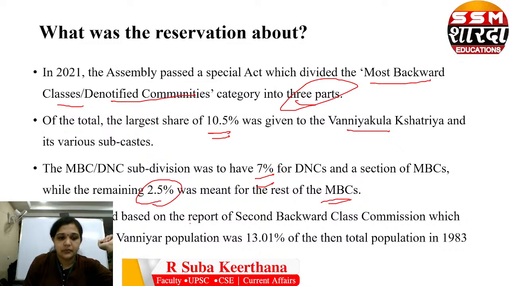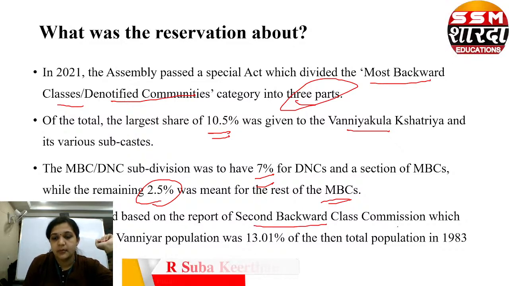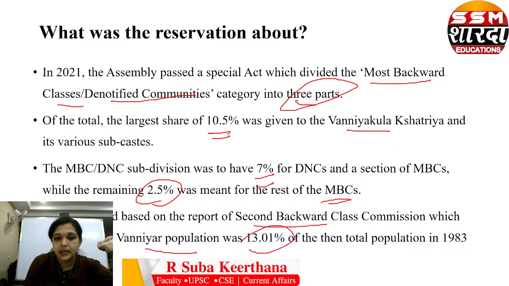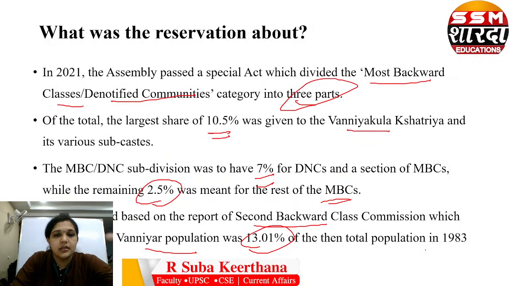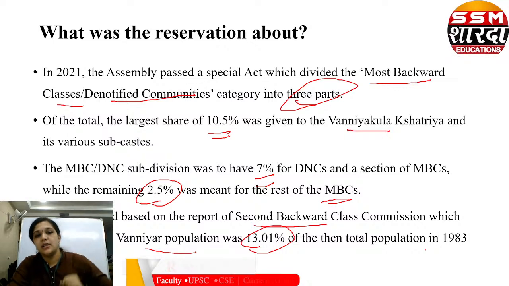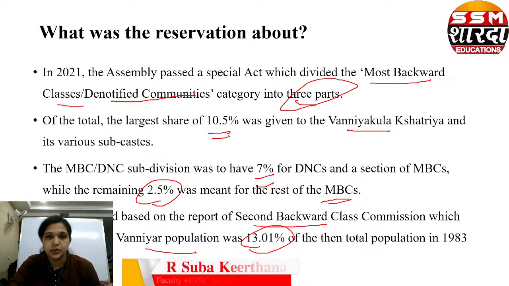It was justified based on the report of the second backward class commission, which stated that the Vanniyar population was 13.01 percentage of the then population in 1983. So what happened? A special act was passed in 2021 in the assembly dividing the most backward classes and denotified communities into three parts.